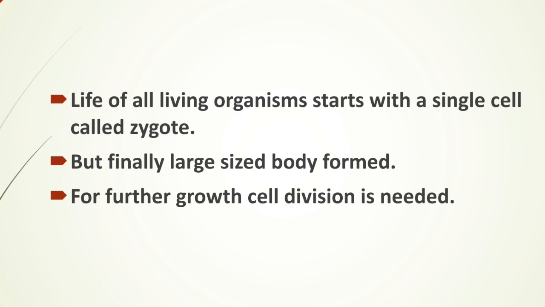For further growth after the formation of the zygote, cell division is needed. Due to that cell division, cells multiply, and millions or trillions of cells are formed.